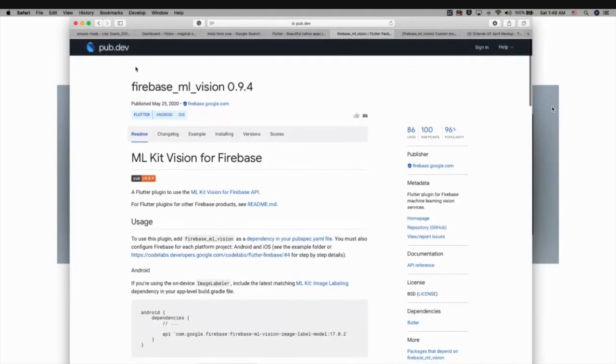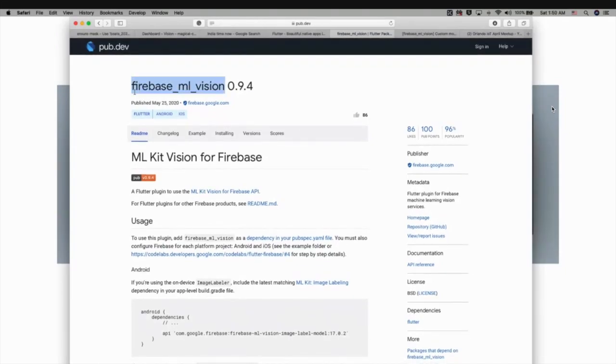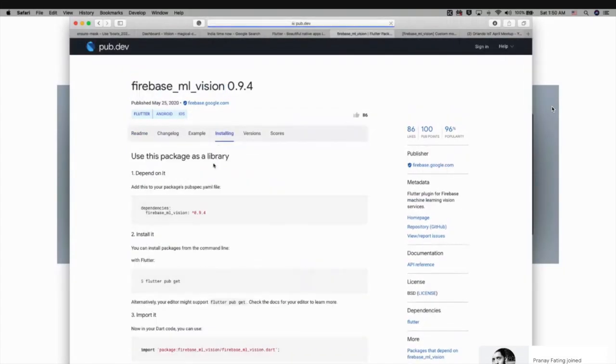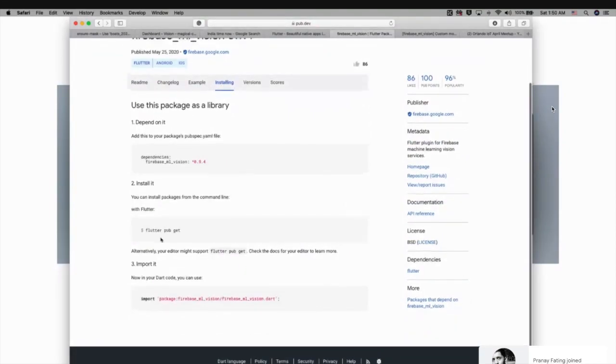If you go to Flutter pub.dev, you have these Firebase ML Vision packages. So the Firebase ML Vision, and they also have Firebase ML language. So these packages are coming from Firebase, and this is where you can integrate your machine learning APIs into your Flutter application. You can get the instructions from here, how to add these packages as a library, how you can install and how you need to import this. And once you import it, you are good.